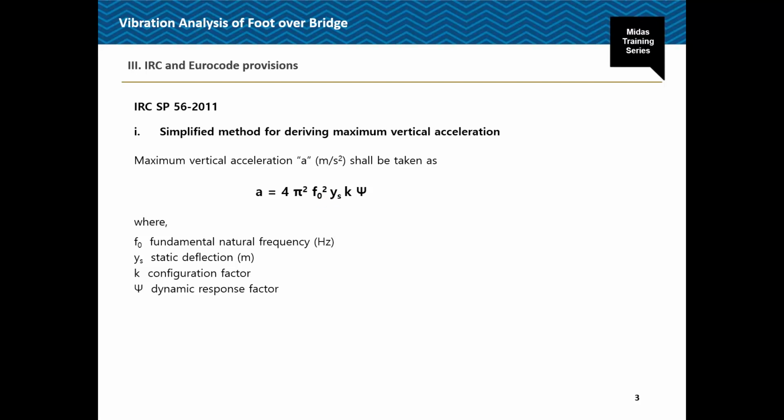For calculation of the static deflection, we need to apply a 0.7 kilonewton concentrated load at the midpoint of the main span, and whatever deflection you get at that location will be considered as the static deflection. Then k is the configuration factor and psi is the dynamic response factor, which I will show in the further slides.